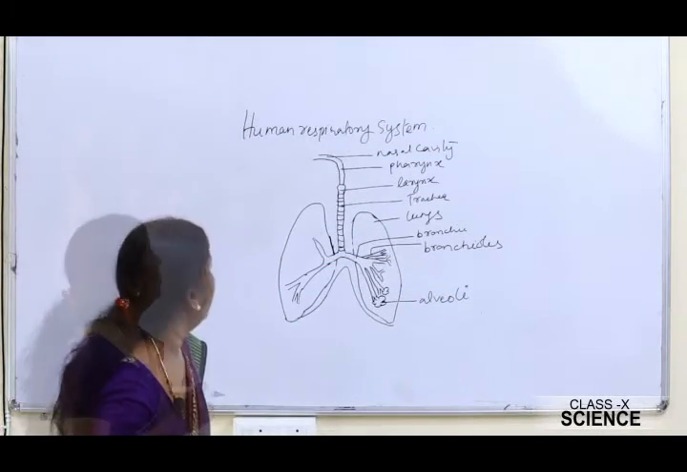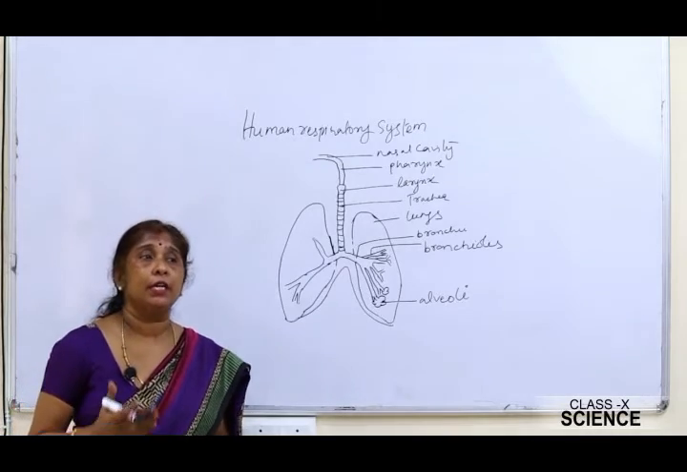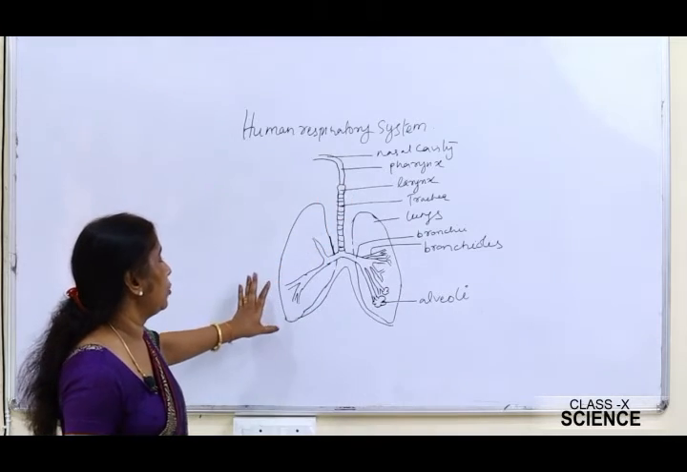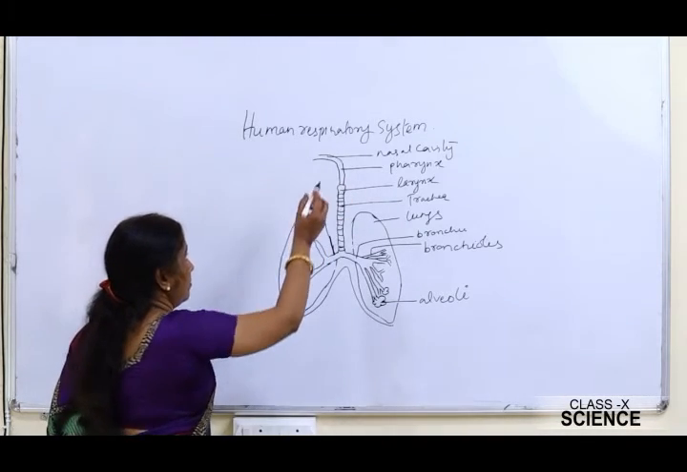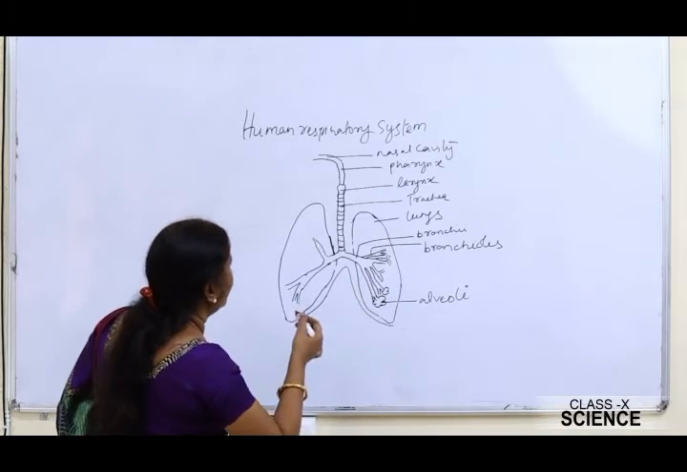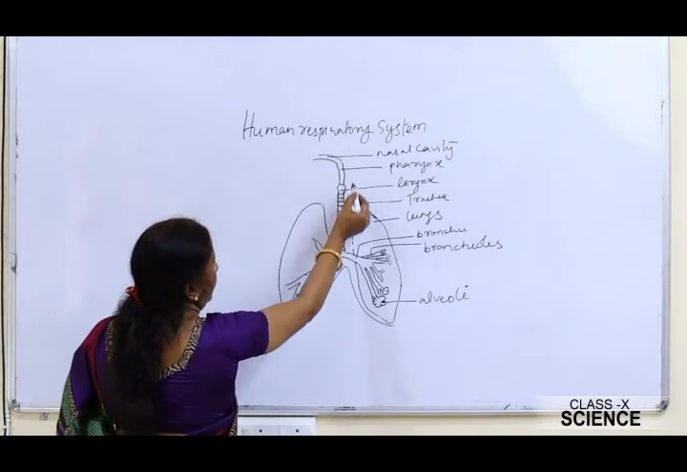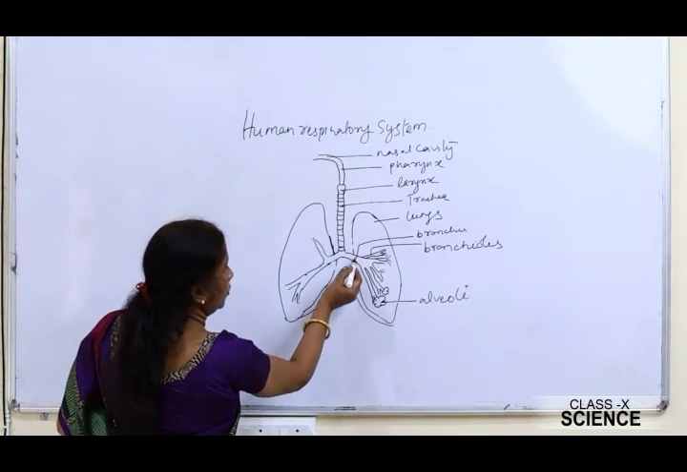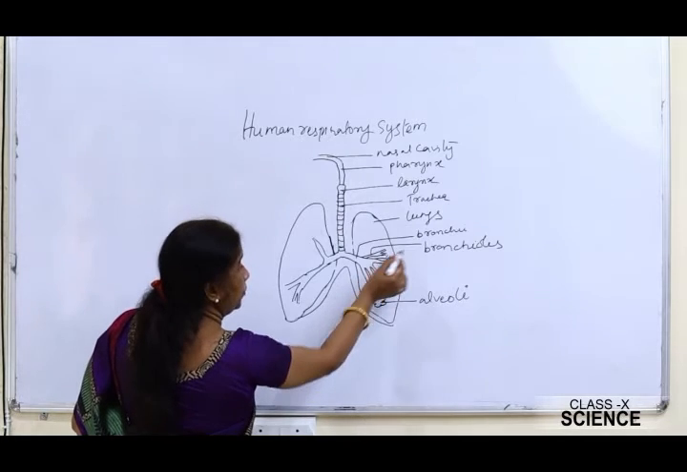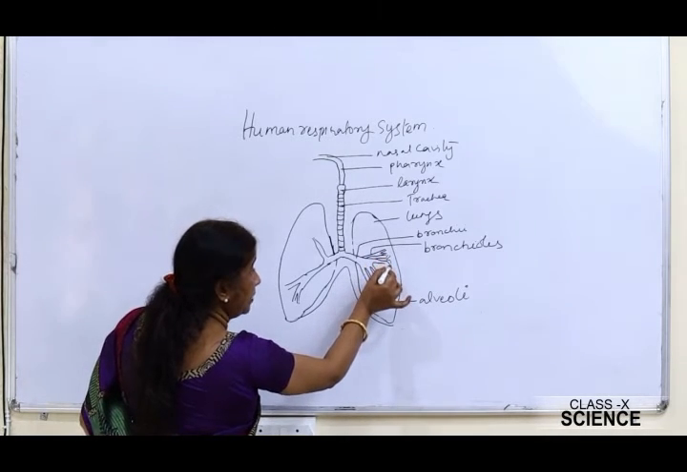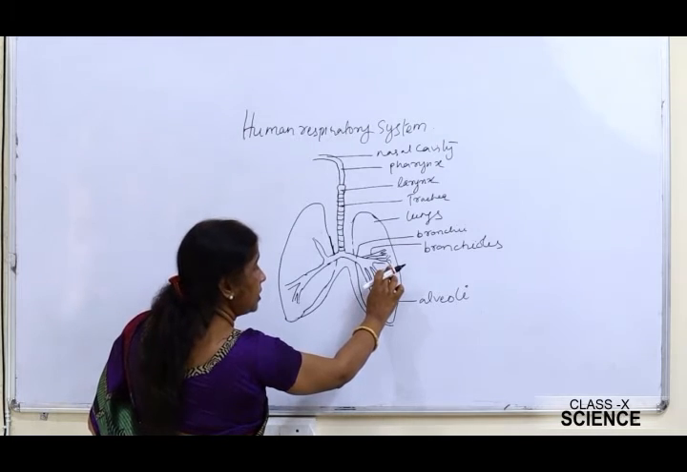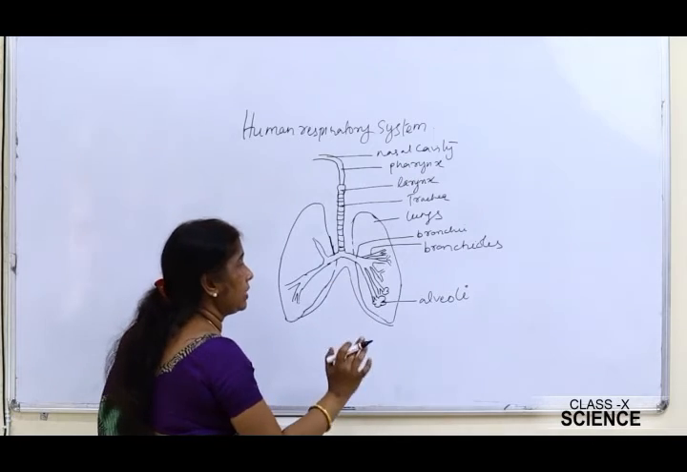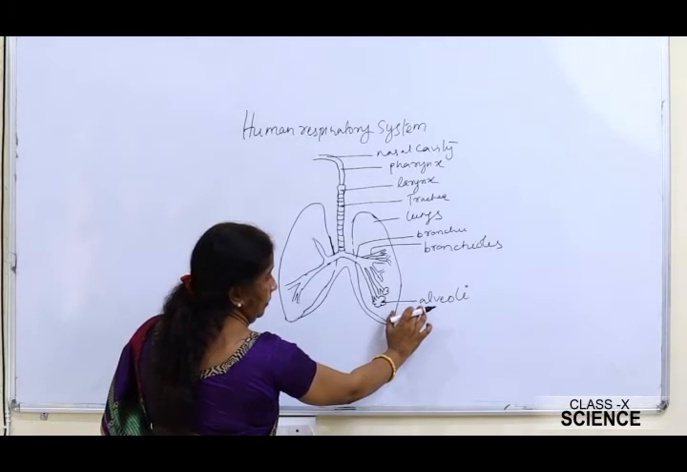Now let us see how the process of respiration takes place in our body. That is the human respiratory system. See, I have drawn a structure here. This structure shows the human respiratory system: nasal cavity, pharynx, larynx, then trachea. The trachea branches into bronchi. The bronchi further branch into bronchioles, and the bronchioles terminate into terminal bronchioles, and at the end of the terminal bronchioles are attached balloon-like structures called the alveoli, right?